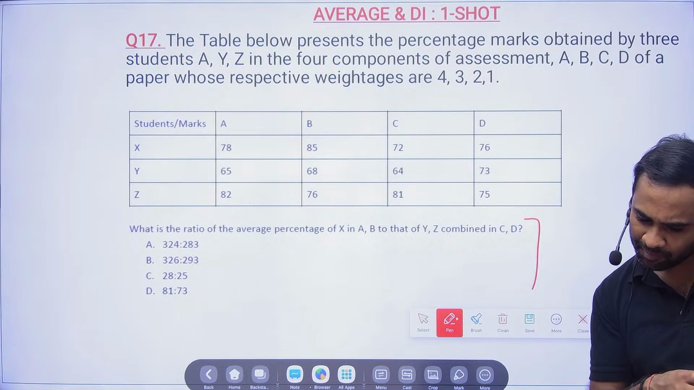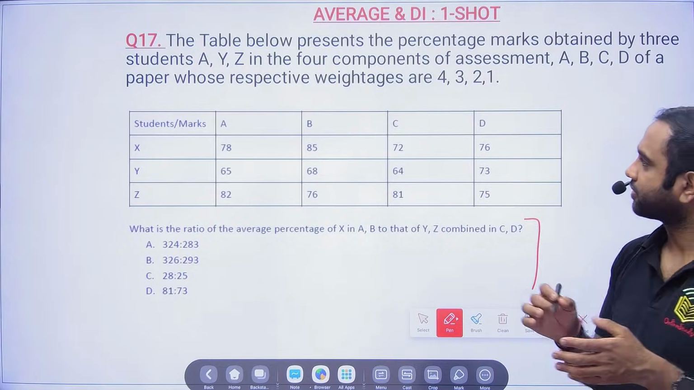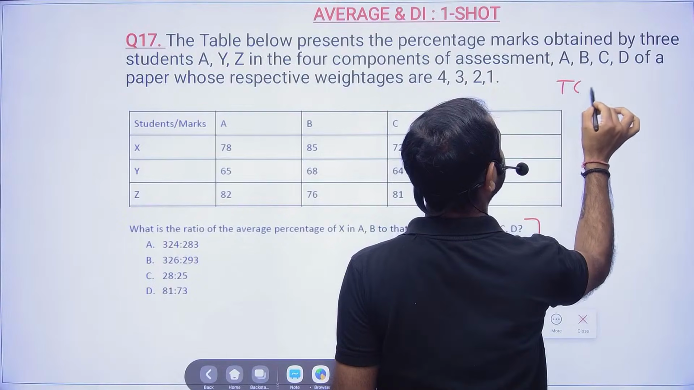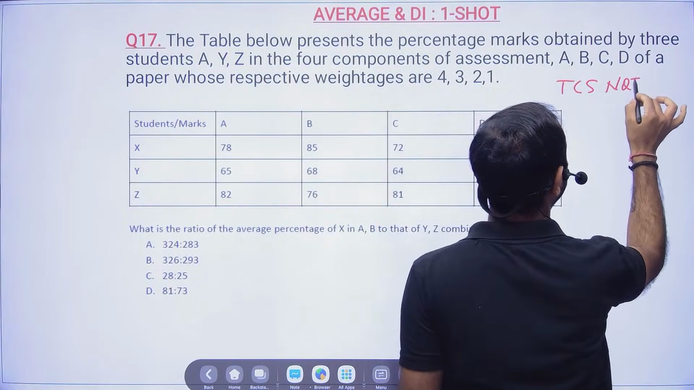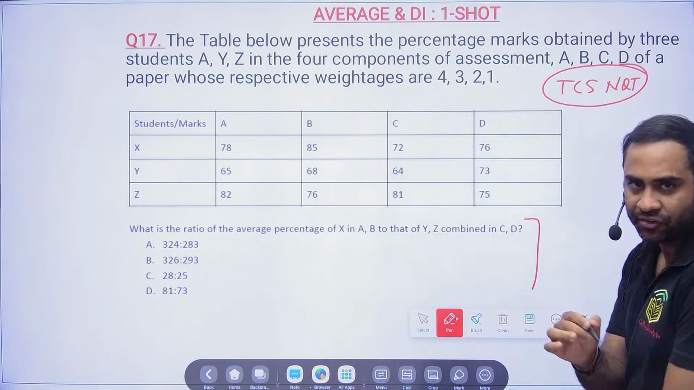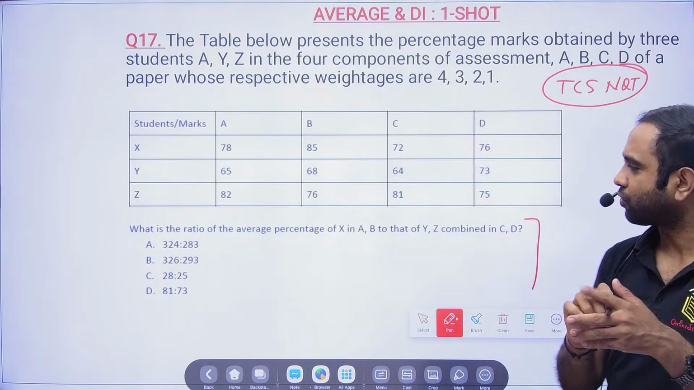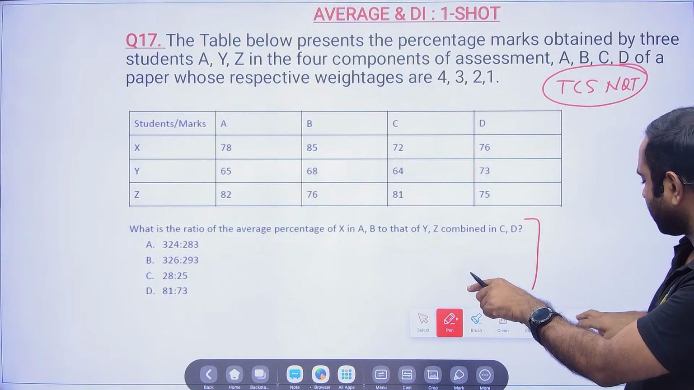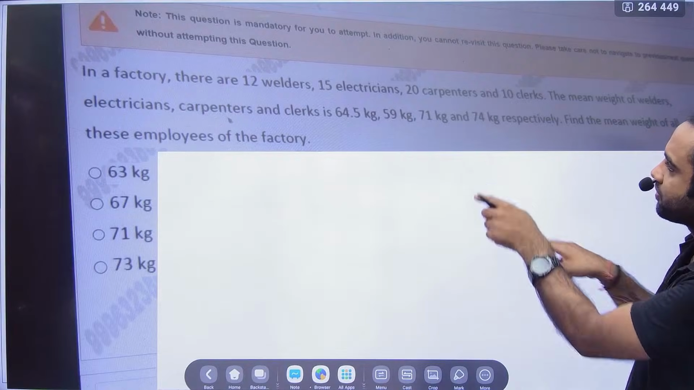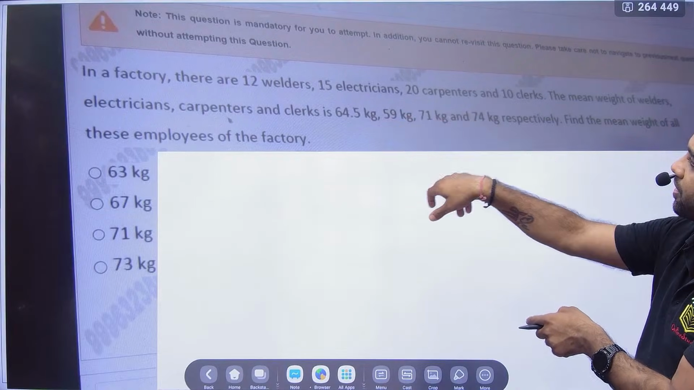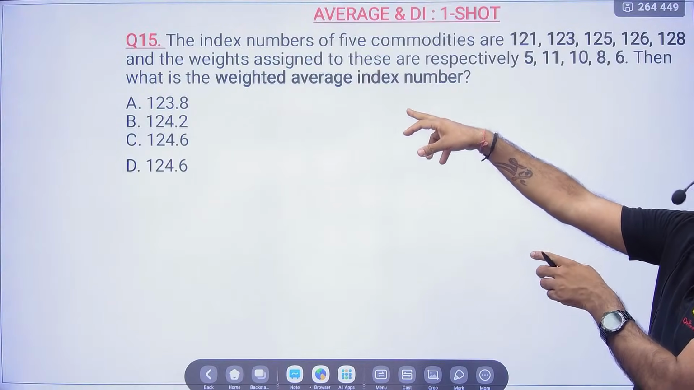Sir, this type of question is not asked in TCS. See, this is a question which is asked in TCS NQT. If anybody has Google or ChatGPT, please put this previous question in. See, this is a TCS NQT question. You put this question, this is a TCS NQT problem.